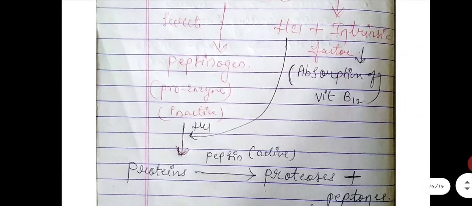But mainly in the stomach, digestion of protein occurs. In some quantities digestion of lipids or fats occurs due to the presence of small quantities of lipases, but you have to remember that mainly the digestion of protein occurs in the stomach, and digestion of carbohydrate or starch occurs in the mouth or buccal cavity due to the presence of salivary amylase.